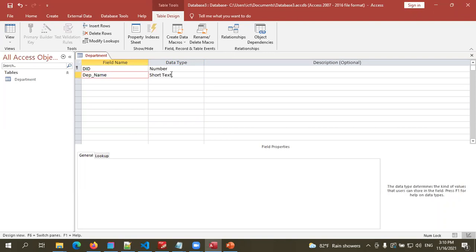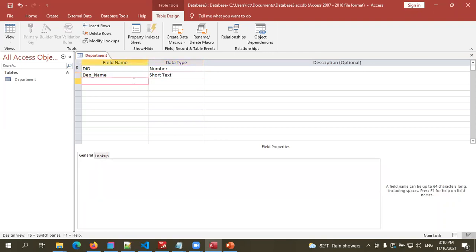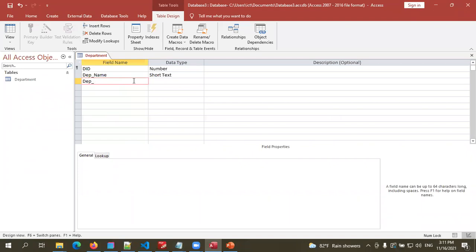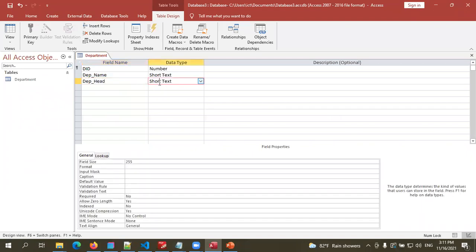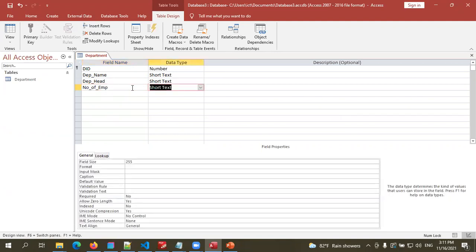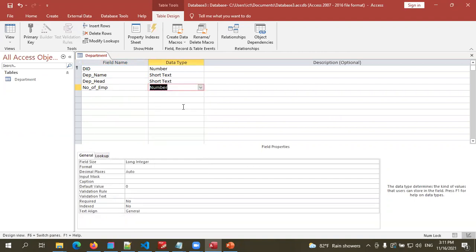Okay. Then department name, that must be text, and we can use short text for that. After that, department head and department number of employees, right? Department head, that is also short text, right? It's a name. Then number of employees must be a number. Right, so these are the fields of this table. Then we have already set them.